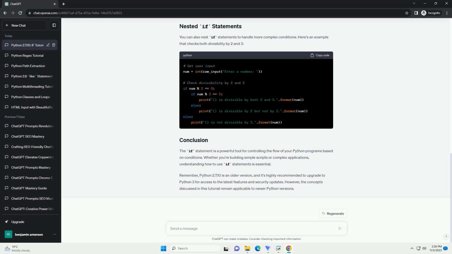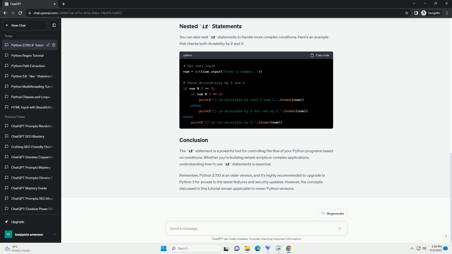In this example, we use the modulus operator, %, to check if the remainder of number divided by 2 is 0. If it is, the number is even, otherwise, it's odd. You can also nest if statements to handle more complex conditions. Here's an example that checks both divisibility by 2 and 3.